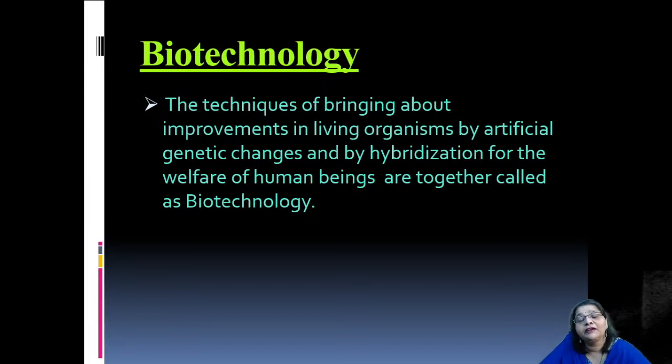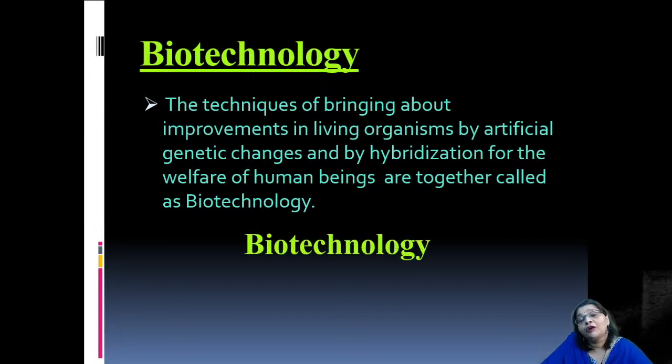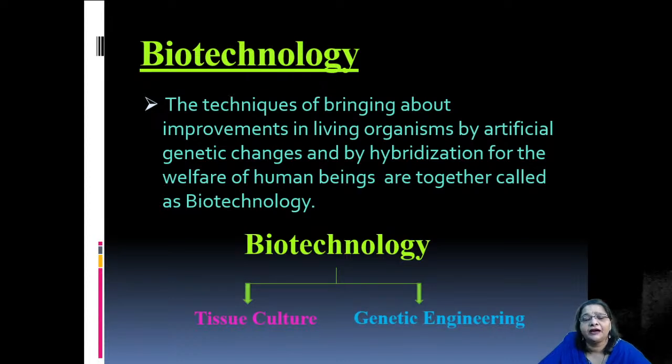So let us see what the different techniques are under this new field of science, that is biotechnology. Biotechnology actually has two basic methods we learned in the last class. First one is tissue culture, which is a basic method. Second is genetic engineering. Of course, genetic engineering still has a few more methods under it, but these two are the basic methods which can be utilized, and the techniques can bring about improvements in living organisms by artificial genetic changes.